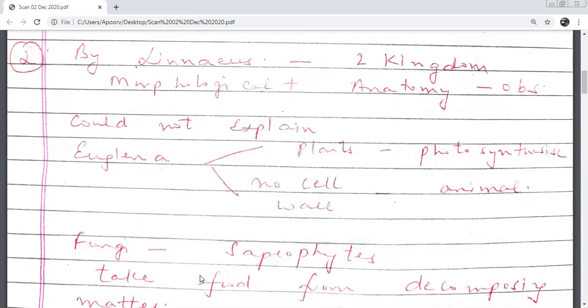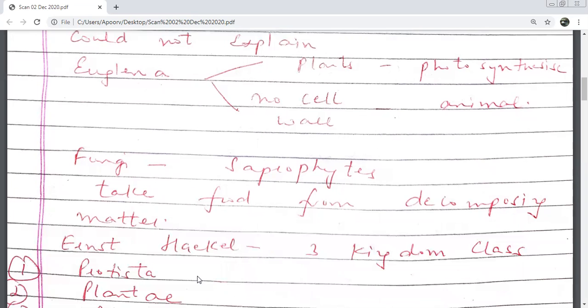They kept on asking him, tell us, fungus is not an autotroph, okay? It is not going and eating plants here and there. Then what does fungus eat? What is the mode of nutrition of fungus? At that time, this concept of saprophytes was not known. So again, Linnaeus could not answer. So these two categories of organisms put Linnaeus in trouble.